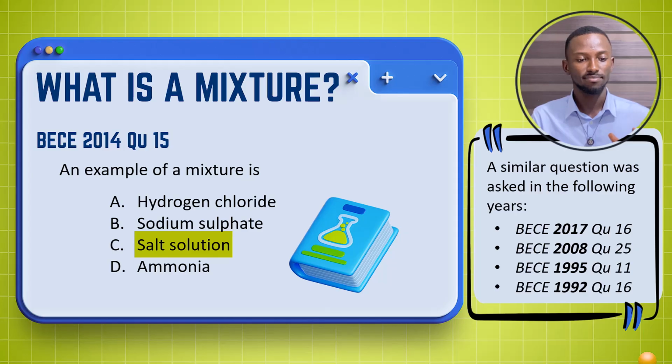This same question, that is an example of a mixture, or a similar question was asked in 2017, 2008, 97, 95, and 92. So you can see that this kind of questions seem to be repeated over the years. And then it can also be repurposed into section B question. So keep that in mind.